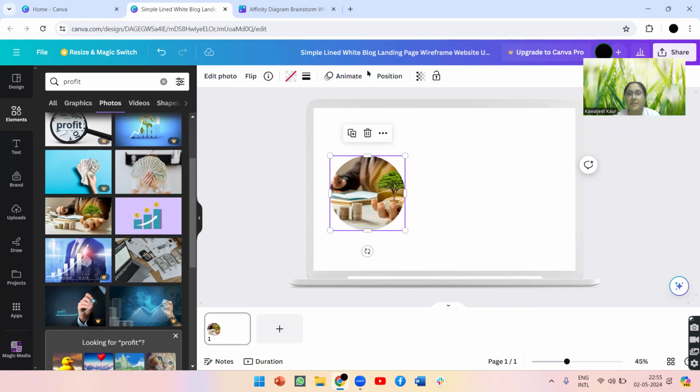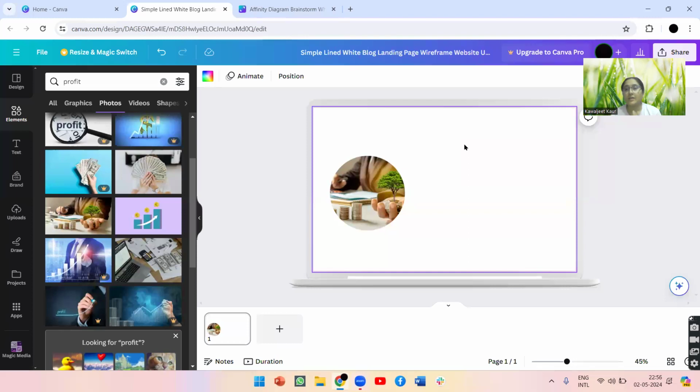So far we have done two things. We have defined the goal of our website. My goal of the website is to increase the profit. It means when the user visits my website, they will get an idea that this website is about increasing the profit. And the second part is to add the shape of the frame. Whichever frame you want, you are going to add that.